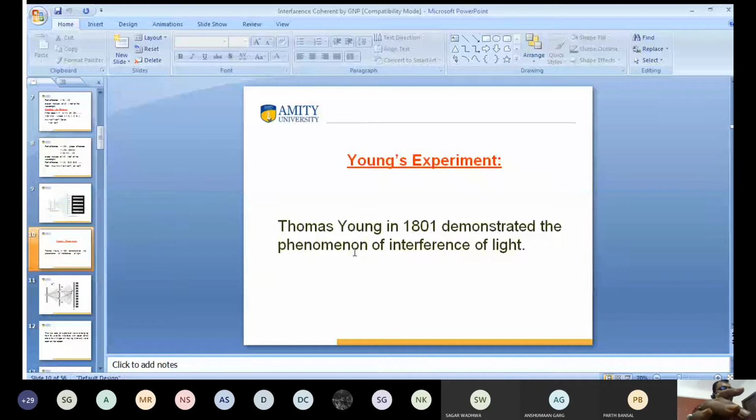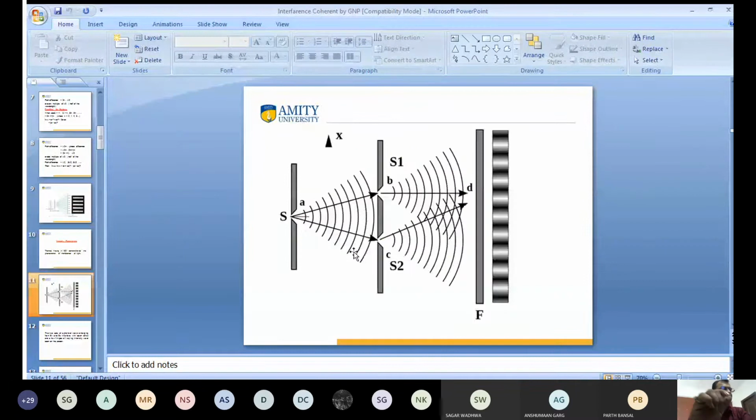Thomas Young in 1801 demonstrated the phenomenon of interference of light. This is the source S. We have two sources, S1 and S2. Light emitted from them has a constant phase difference, and the resultant interference pattern is observed on the screen.